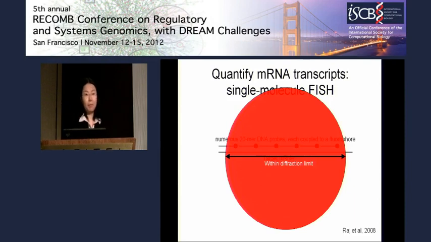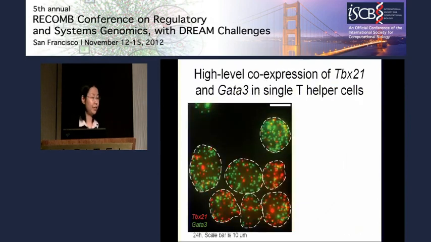With this methodology that gives us single molecule resolution, we see very striking results as shown here. These are the cells at 24 hours after activation. In red is T-bet, and in green is GATA3. Contrary to what the current model predicts about mutual exclusion between Tbx21 and GATA3, very strikingly we see high-level co-expression of T-bet and GATA3 in individual cells.